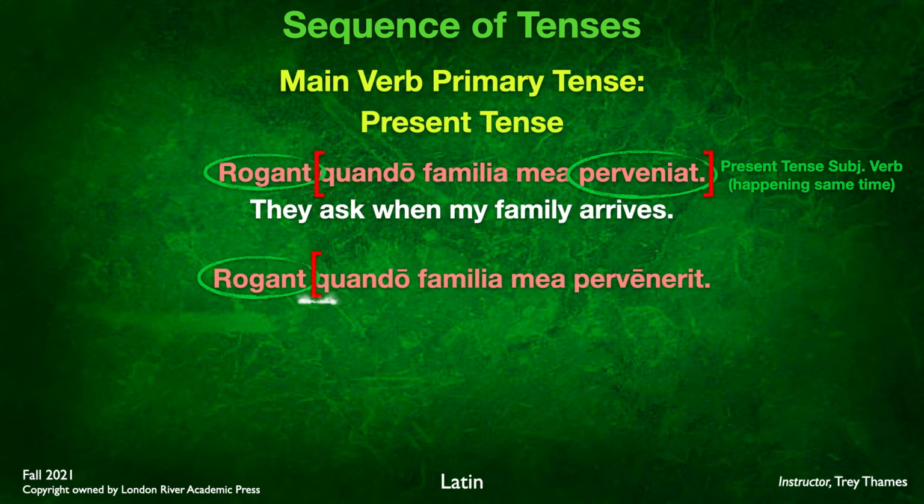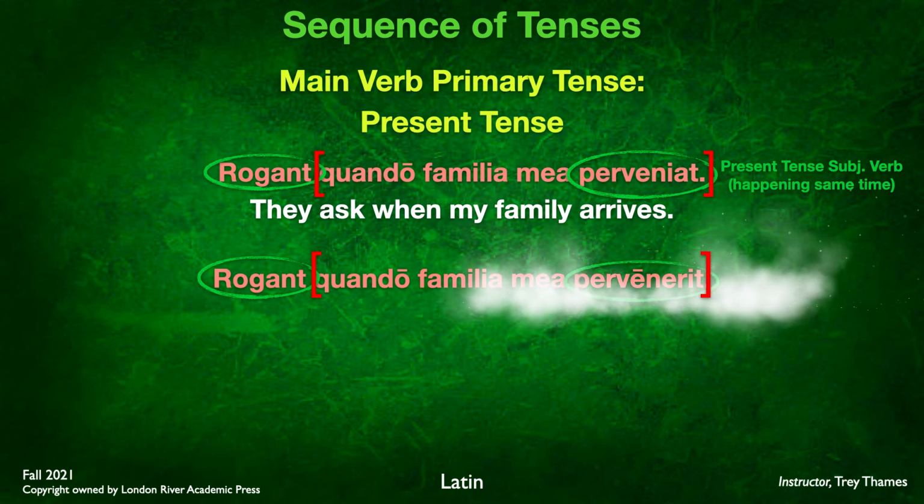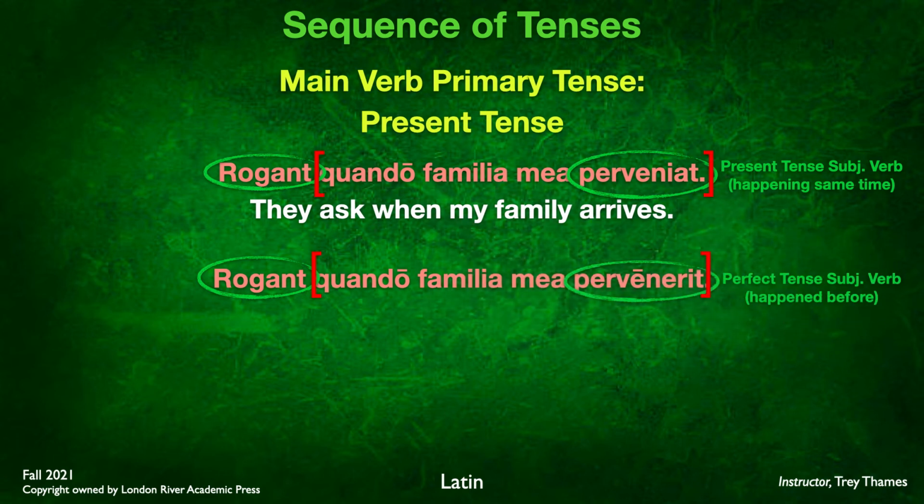Now let's compare this to the next example here, quando familia mea parvenierit. Notice that the subjunctive verb here in the secondary clause is in the perfect tense. We have the third principal part plus eri plus the ending, so that gives us our perfect tense subjunctive. And so this is indicating that the action has happened prior to the main verb. We end up with the translation, they ask when my family arrived. The arriving happened before the asking of the question. So they asked when my family arrived.